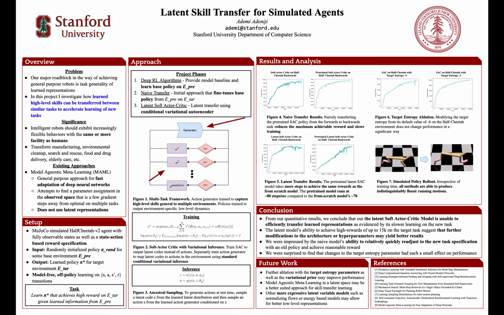There are a variety of ways to do this, the most naive perhaps being directly training whatever model on the pre-trained task and then just carrying that same exact model with no modifications and training on the target task. That gets mediocre results, and we've actually demonstrated that in the upper left corner of the results and analysis section. However, our approach attempts to modify the soft actor critic method, which is already state-of-the-art for most continuous control problems.